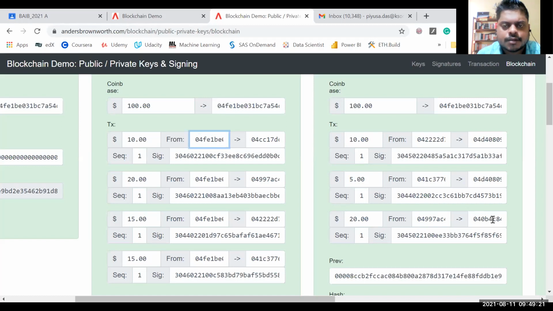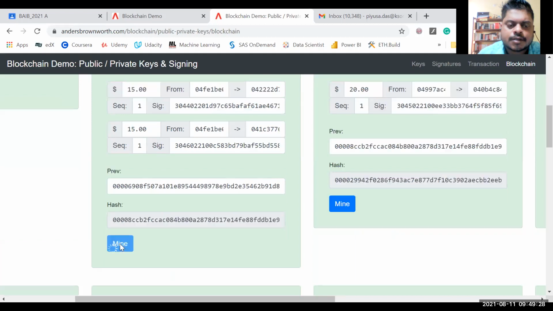right? And each of the transactions is getting signed, right? Now what happens? As a miner, they will verify this.